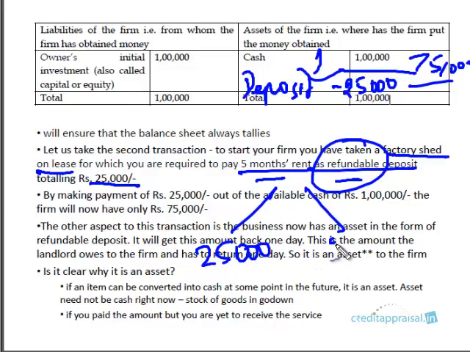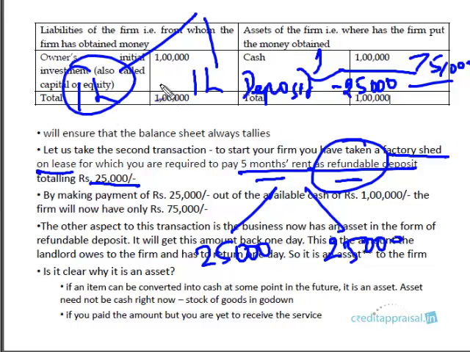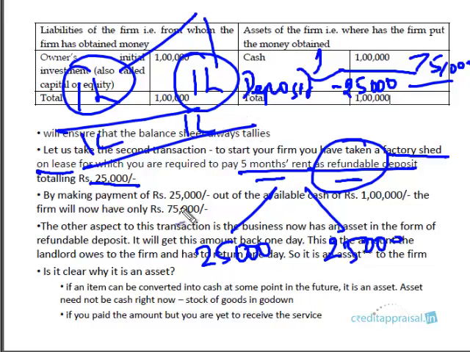Earlier we have seen the liability side and the asset side being affected by the same amount. When we spoke of the first transaction, the proprietor invested 1 lakh into the business as capital. So 1 lakh went to the left side, 1 lakh went to the right side. So the balance sheet has tallied, with a total of 1 lakh. In this example, you have to understand that there is another way in which the balance sheet can tally.